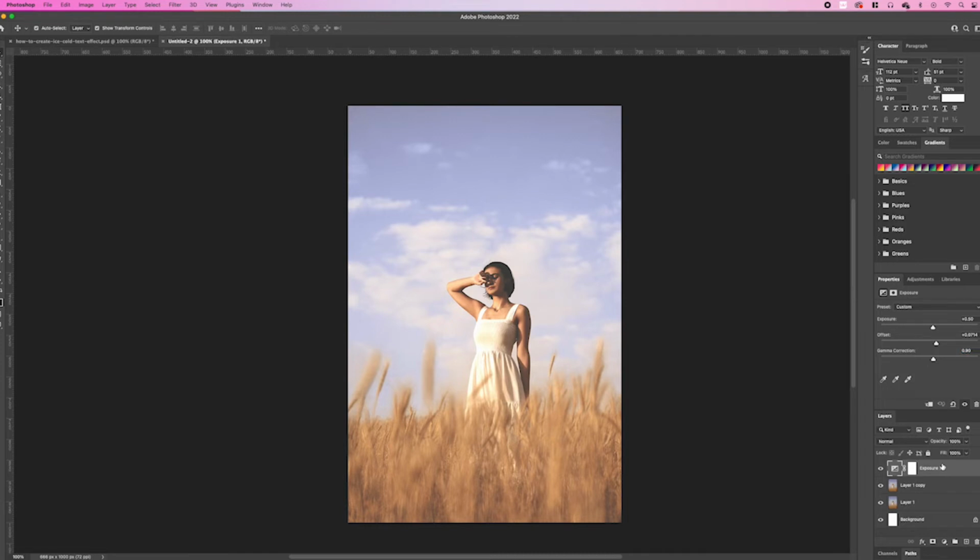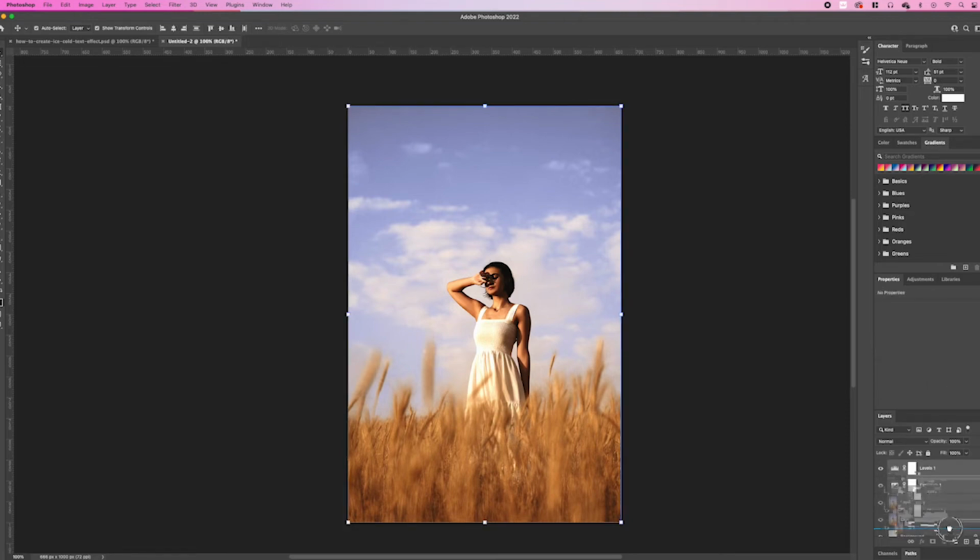And then we're going to create a new adjustment layer. And this time we're going to select levels. And we're just going to increase the levels to be 58 and then select OK. Well, just press enter in fact. And then we're just going to group up these layers together, those three layers, and then just drag into the folder icon.